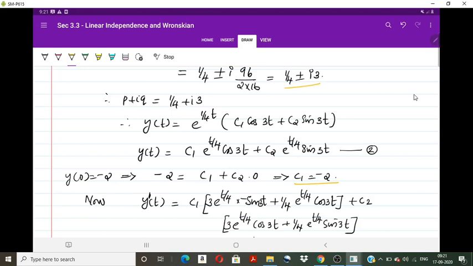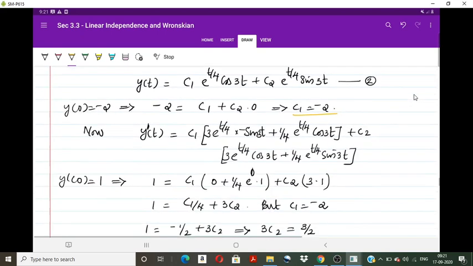Then y dash t. In order to apply the second condition, we have to find the derivative of the solution. So when we calculate y dash t, we will get this equation. Now apply the value y dash of 0 equal to 1. Then we have 1 is equal to c1 into 1 by 4 plus c2 into 3 into 1. That is c1 by 4 plus 3c2 equal to 1.